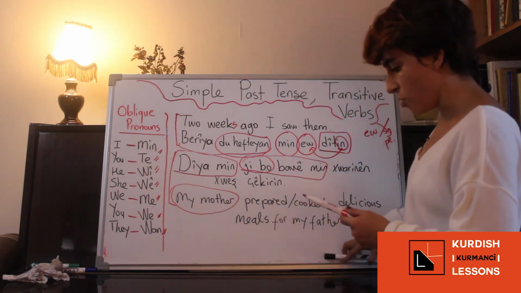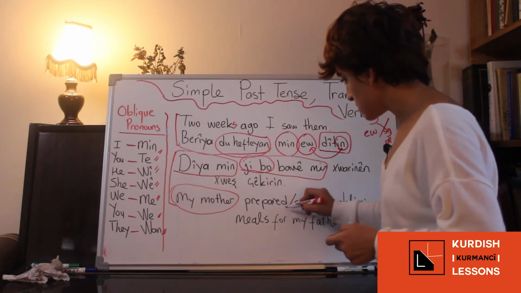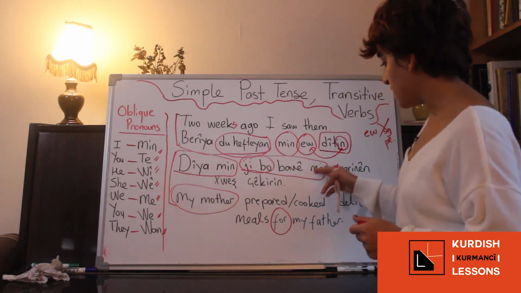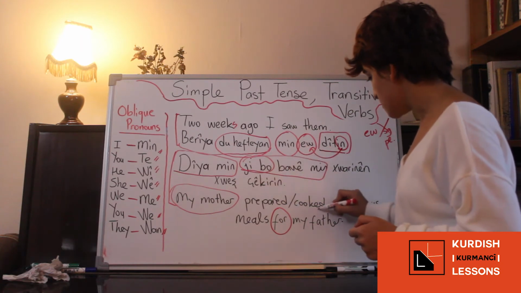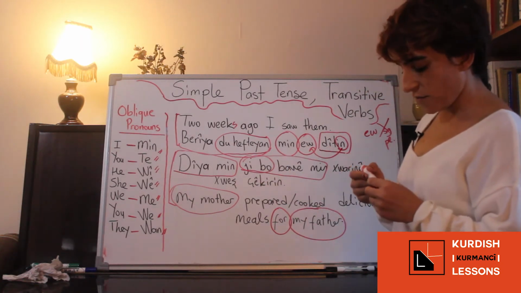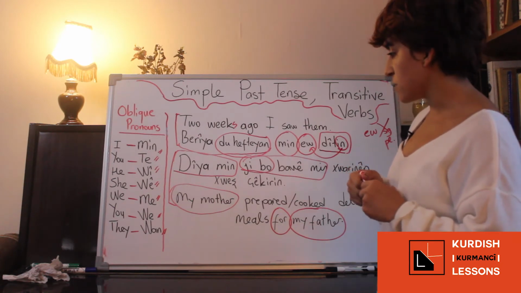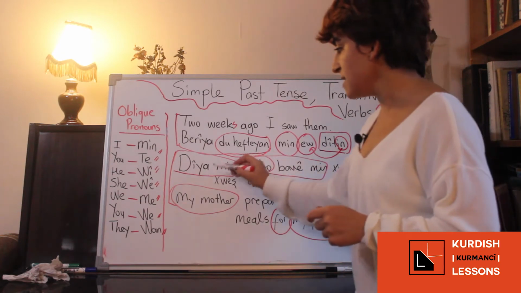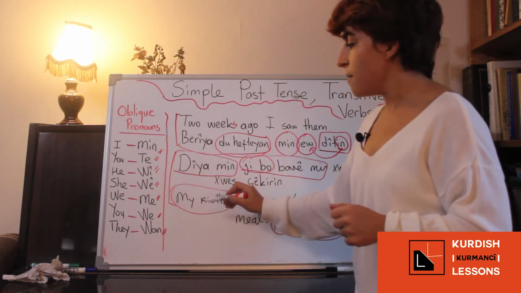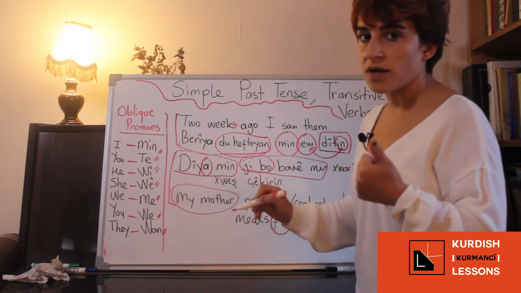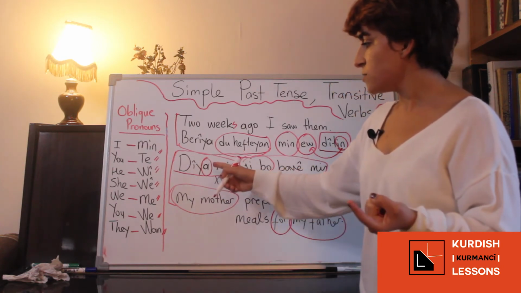So this jibo is for. Jibo bavemin, it is for my father. But look at this. In the first videos we talked about this izafe construction. Diamın is my mother, but because it is feminine you have to use this a. For feminine nouns you have to add a.